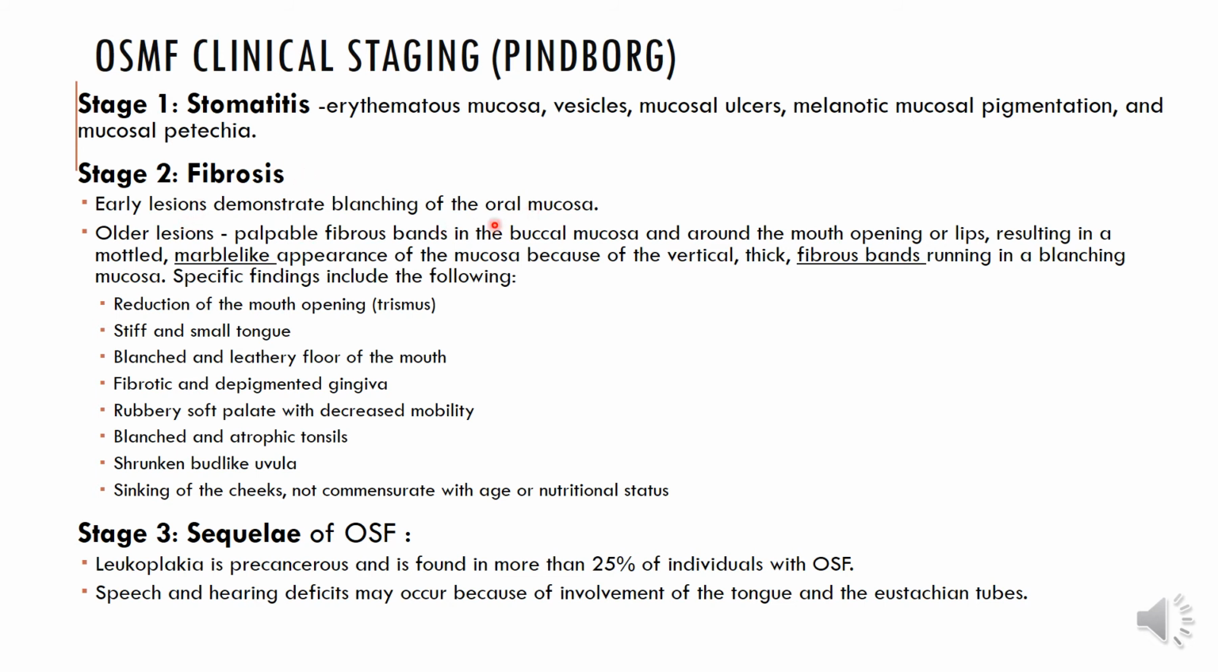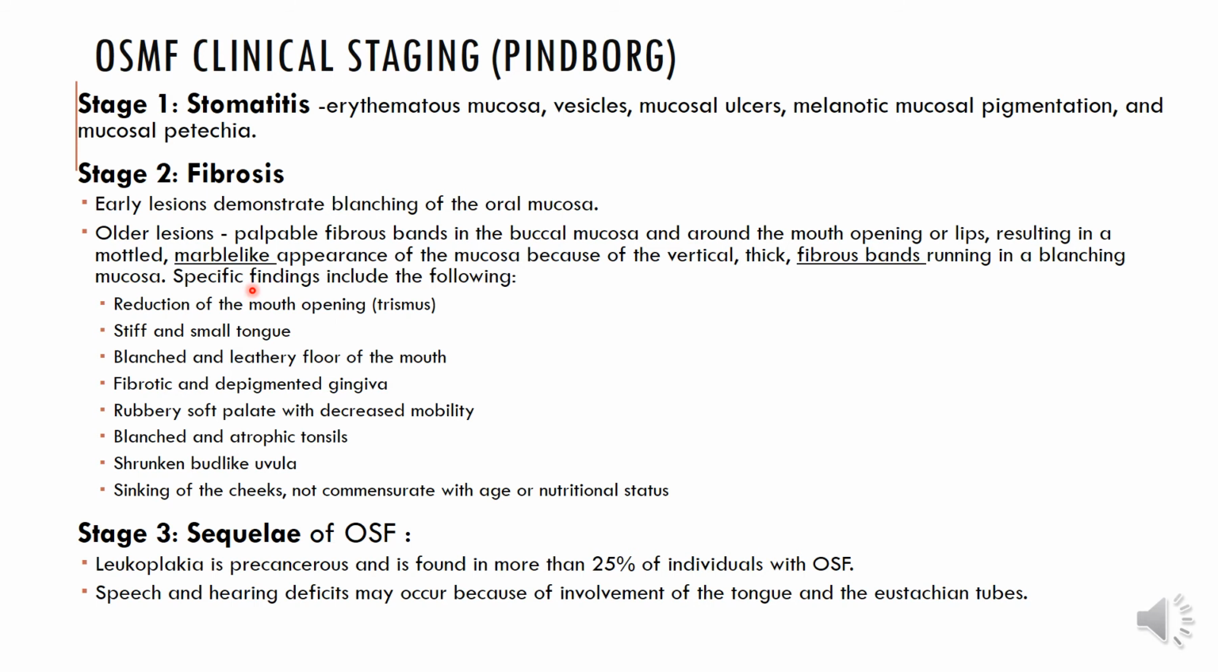blanching of oral mucosa, and when lesions are a little older, you can palpate fibrous bands in the buccal mucosa and around the mouth opening or lips, like the picture you've seen previously, resulting in a mottled, marble-like appearance of the mucosa because of the vertical thick fibrous bands running in a blanching mucosa. So the word blanching is used.